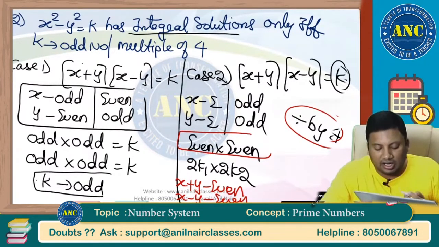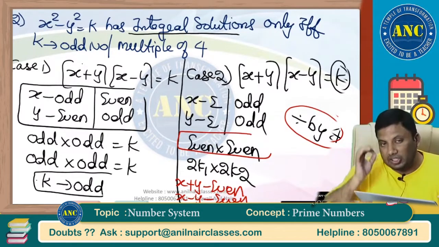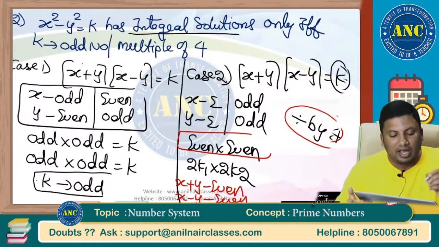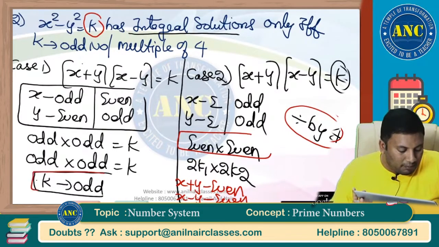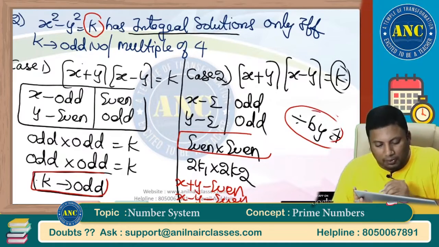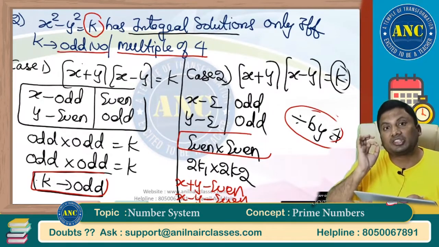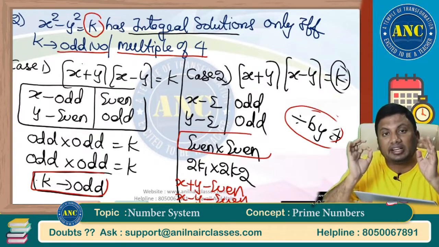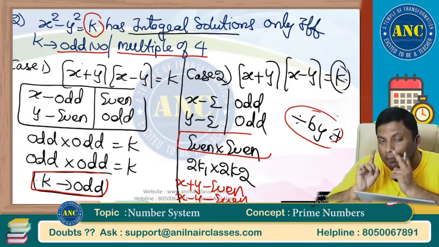Or x is odd, y is odd. Odd plus odd is even, odd minus odd is even. Extremely important concept: only if the right hand side is an odd number or a multiple of 4, then x and y will take integral solutions. Only if the right hand side is a multiple of 4.